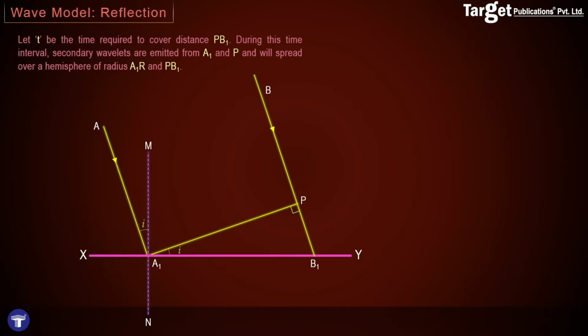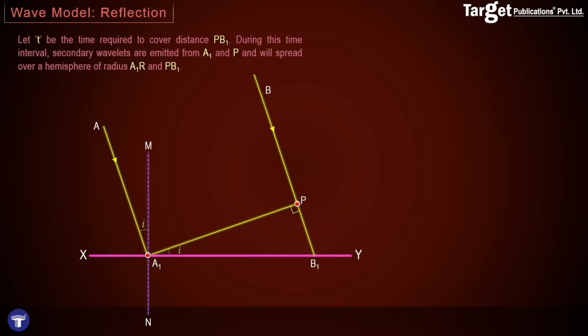Huygens said that every point on the wavefront will act like a secondary source of wave. Initially, we will only be considering the waves which are beginning from point A1 and P. The wavelets which begin from point A1 will travel in the upward direction, whereas the wavelets which begin from point P will travel in the downward direction. This is because point A1 already lies on the reflecting surface, and therefore any wave which is starting from A1 has no place to go in the downward direction, but it is reflected from the first instant of time back into the same medium.